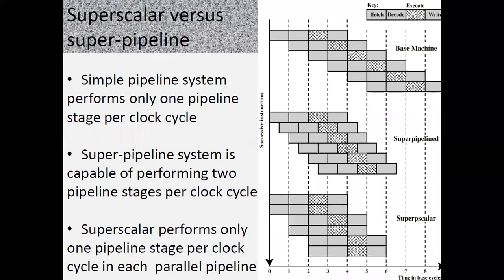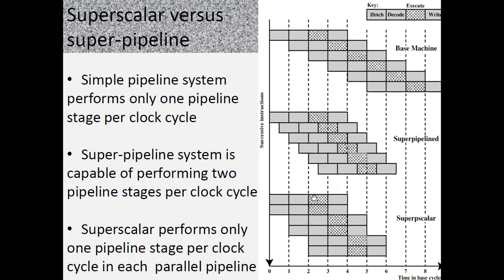Similar to that, we have to consider superscalar versus super pipeline. In the simple pipeline system, we perform only one pipeline stage per clock cycle, that we have just seen. In the super pipeline system, we are capable of performing two pipeline stages per clock cycle. So that also we have seen. Look at superscalar now. Superscalar performs only one pipeline stage per clock cycle in each parallel pipeline.